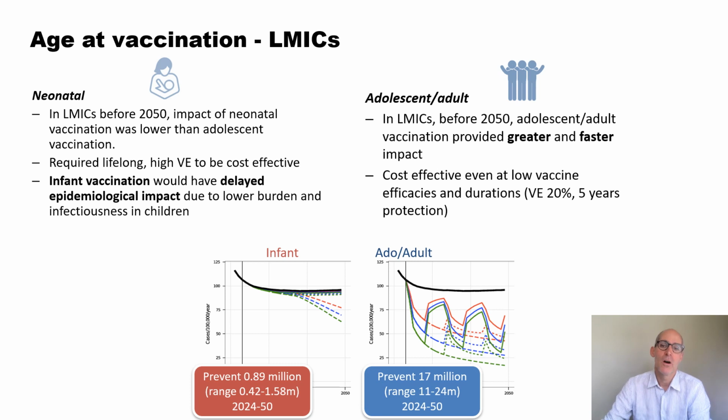Whereas if you're able to get a vaccine that we can use in adults or adolescents, you can see you get a much greater impact much quicker. This is when the vaccine is introduced, whereas nothing for 15, 20 years, very large reductions in burden before 2050. So just purely demographically, or the interaction between demography, vaccine age targeting, and the TB epidemiology, a vaccine that was able to work in adults or adolescents and be delivered to adults or adolescents would have much higher impact.